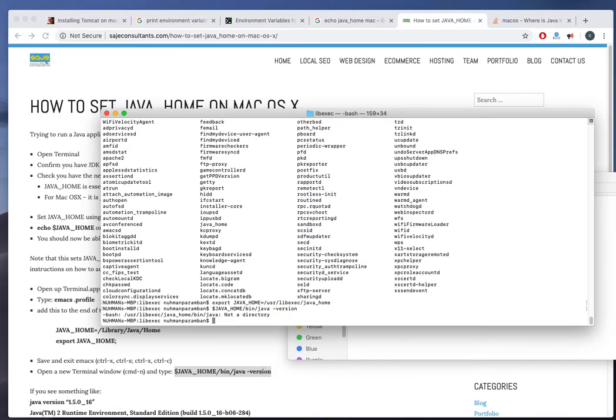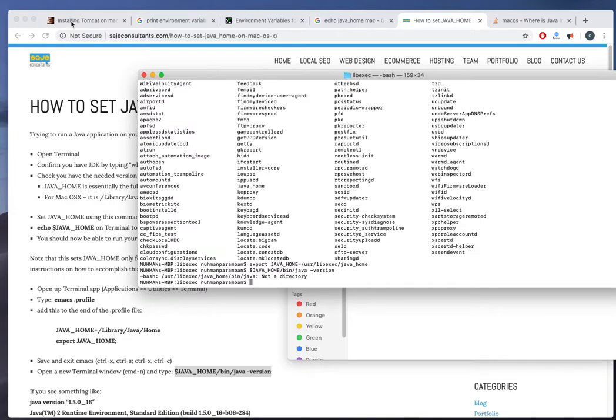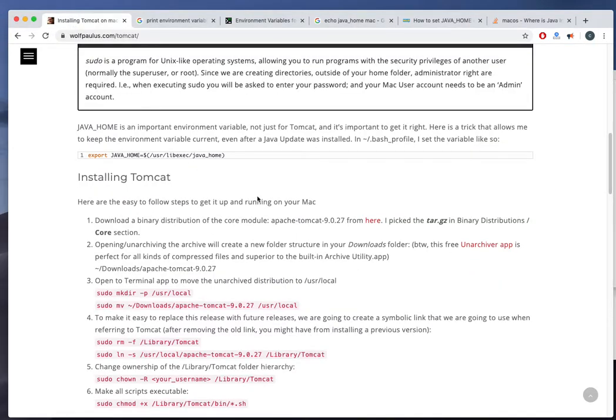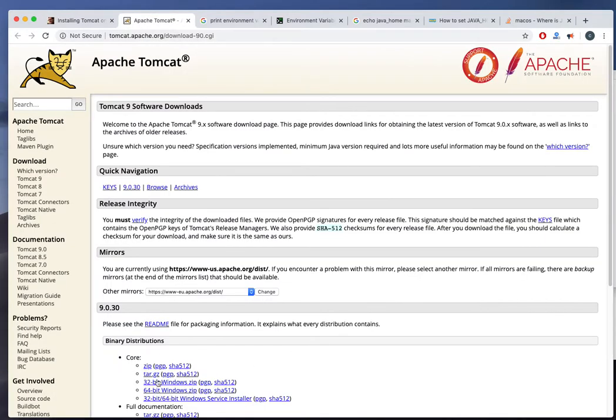Okay, so user libx java home in Java is not a directory. Okay, so actually we have some issues here. I guess this is fine. We can try the remaining installation for Tomcat. If it's not working, then we will try to find some other solution. So I'm going to download this one. I need to download the tar.gz. Okay, that was a Windows one.